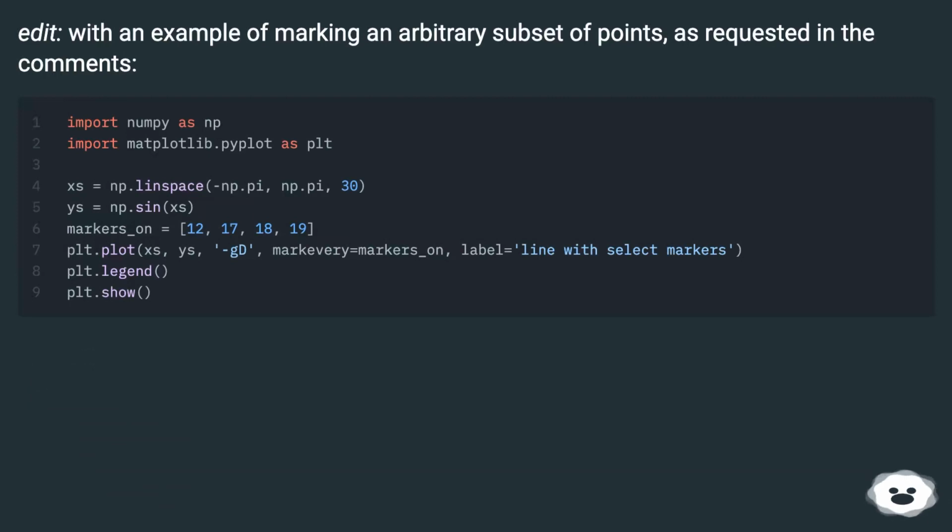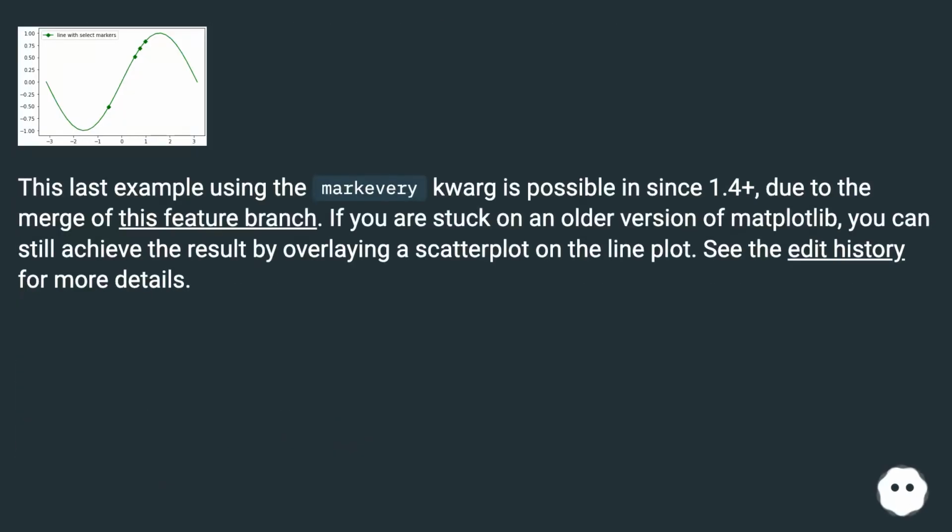Edit, with an example of marking an arbitrary subset of points, as requested in the comments. This last example using the markevery option is possible in Matplotlib 1.4+, due to the merge of this feature branch. If you are stuck on an older version of Matplotlib, you can still achieve the result by overlaying a scatterplot on the line plot. See the edit history for more details.